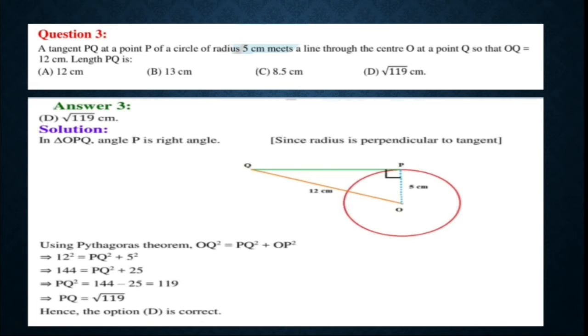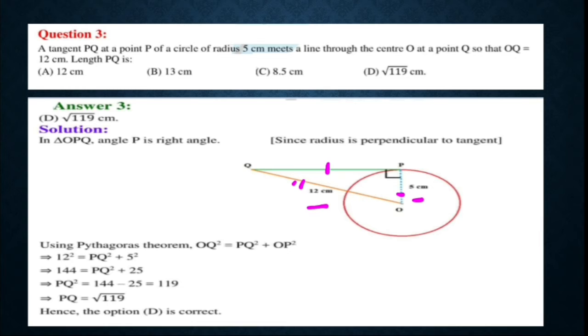Now question number 3. A tangent PQ at a point P of the circle of radius 5 cm meets a line through the center O at a point Q, so that OQ is 12 cm. Find the length of the tangent PQ. This green one is PQ, a tangent. OP, this blue one, is the radius and the length is given as 5 cm. Also the distance OQ is given and that is 12 cm. You have to find the length of